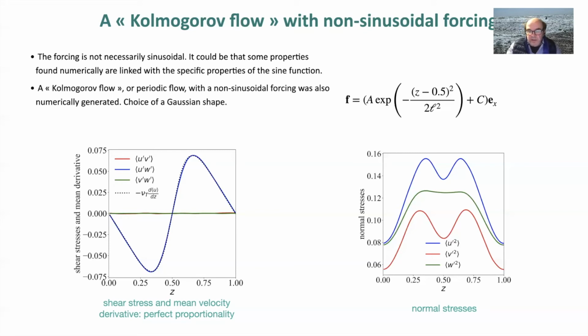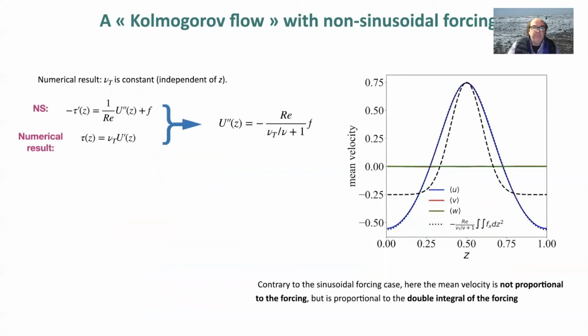So this result shows that again here we have an eddy viscosity which is not depending on Z. So from the assumption and the numerical result that nu T is constant and independent of Z, we can, using the Navier-Stokes equation and our numerical result, show that the second derivative of the mean velocity profile is linked with the forcing.